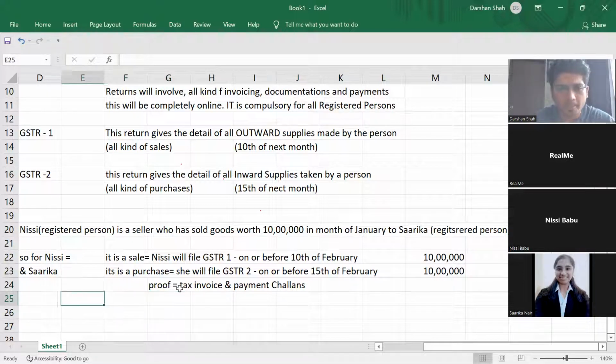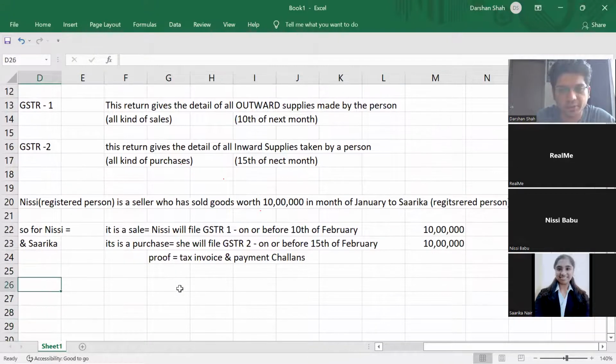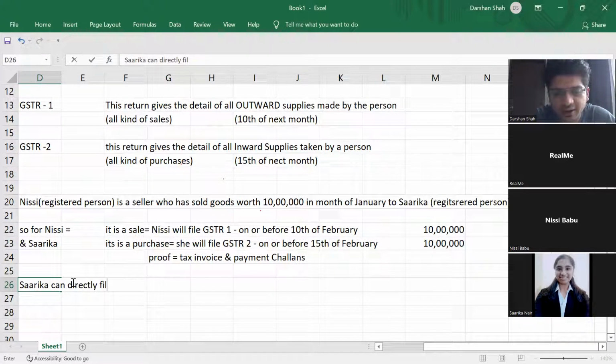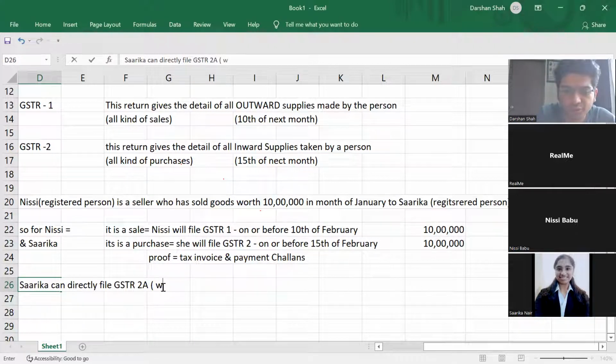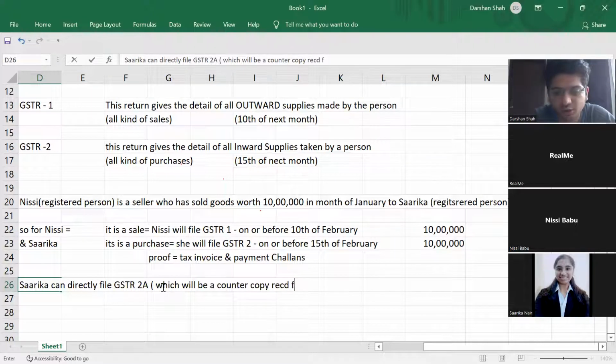Understood? Now see guys what is happening. Sometimes Sarika can directly file GSTR2A. Instead of filing GSTR2, Sarika can directly file GSTR2A, which will be a counter copy received from the GST portal after Nisi files her returns.